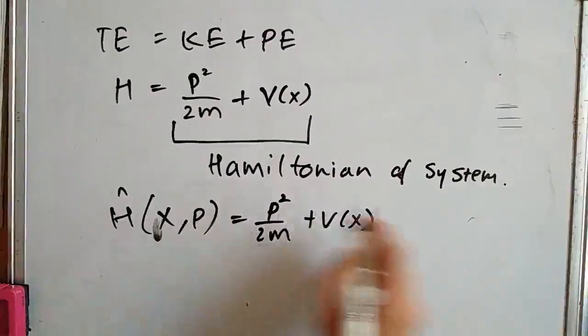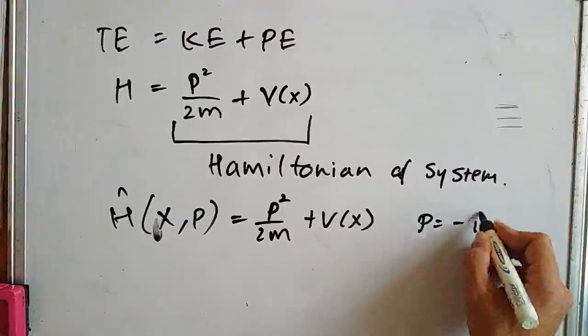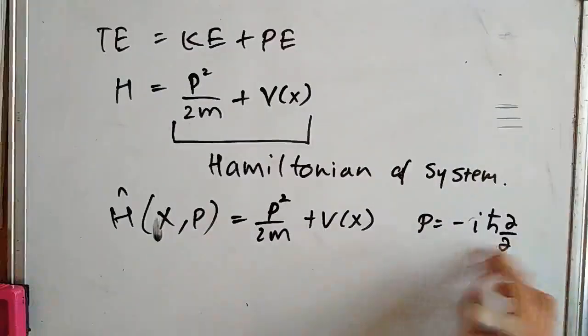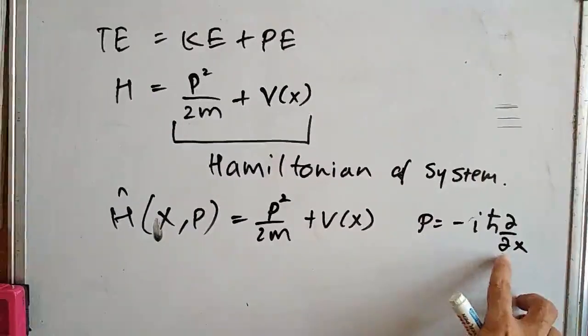Now p is minus i h bar dou by dou x. Keep this in mind, we are going to make use of this again and again.